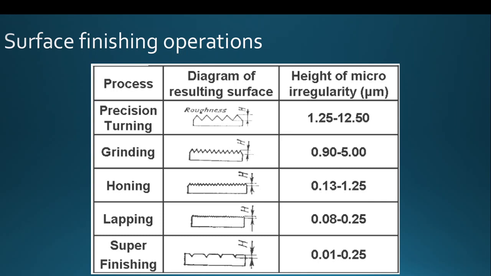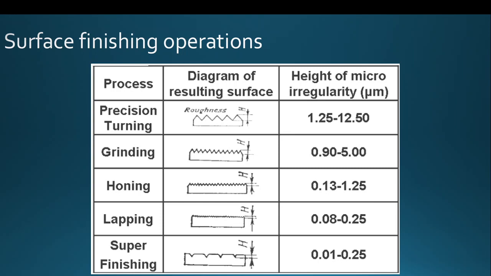If you go for the honing process, you can improve the surface smoothness again. Even after that, if you go for a lapping process, the smoothness can be improved further. And lastly, recently developed super finishing processes will give you a mirror-like finish on metallic materials, and an extreme level of smoothness and surface finish can be achieved by using the super finishing processes.